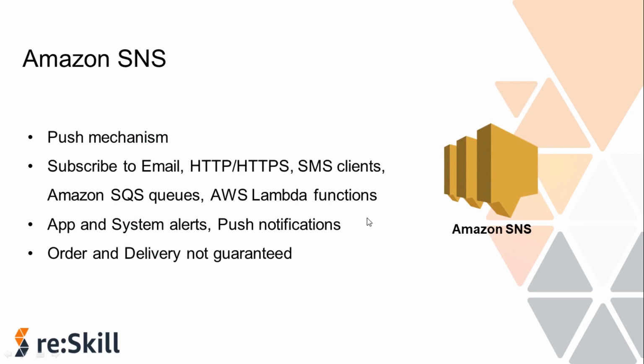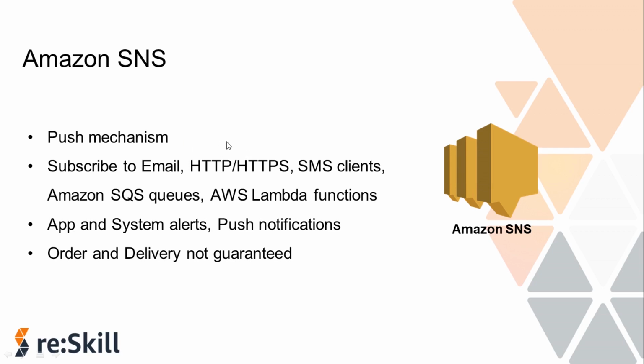Amazon SNS, let's see how Amazon SNS works and a few facts about it. SNS stands for Simple Notification Service. To implement PubSub messaging for solutions on AWS, we have to use Amazon SNS. It has a push mechanism. This means a message will be sent to the topic and it will be automatically delivered to the subscribers of that topic, unlike SQS where the consumer has to pull a message from the queue to process it.